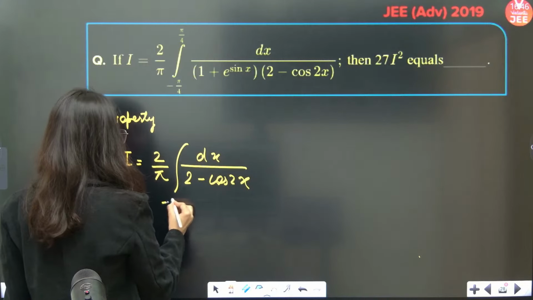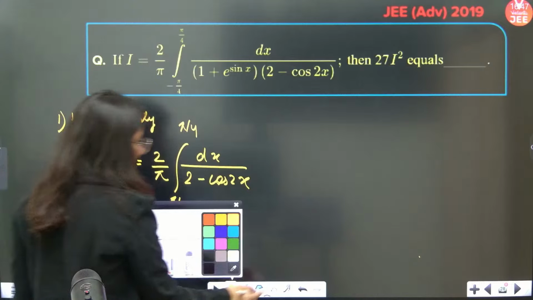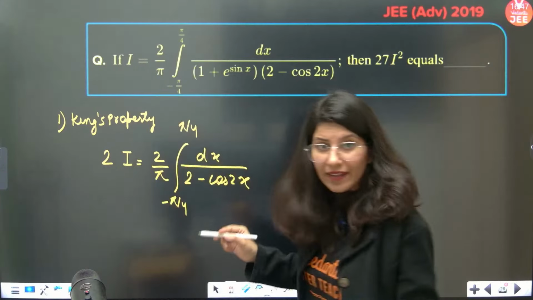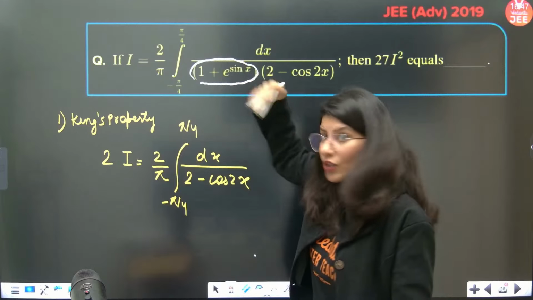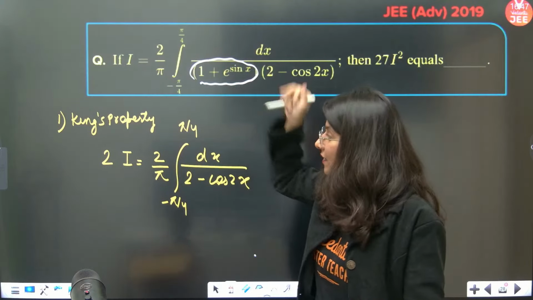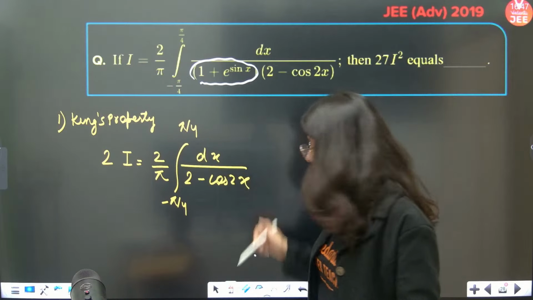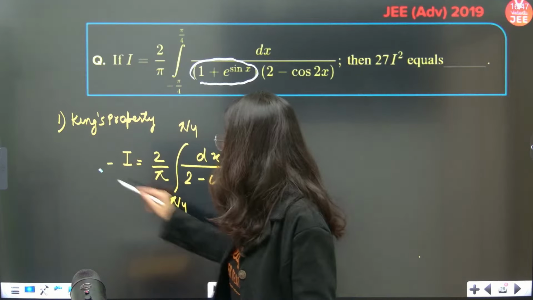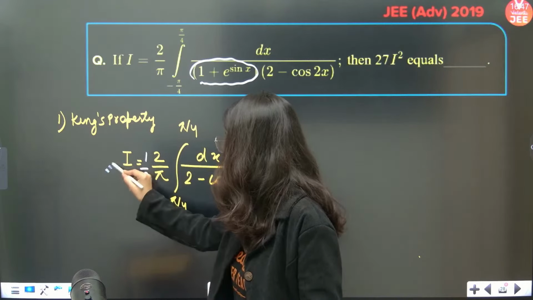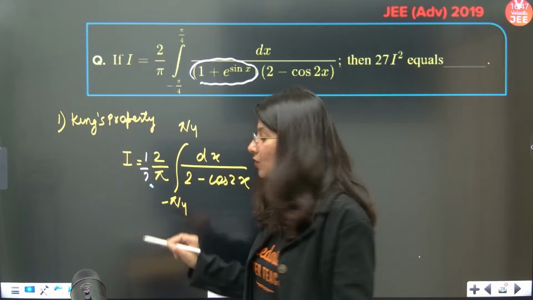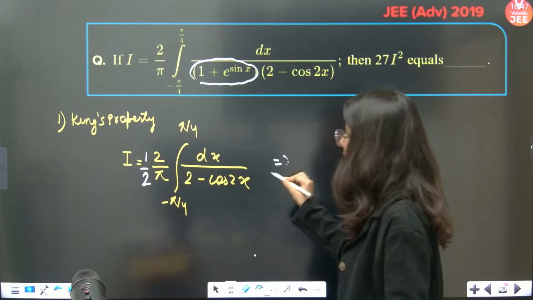Now you will be asking, ma'am, which shortcut have you applied? I will give you the shortcut right away. The moment you apply King's property, this expression will go away, and the whole integral will get divided by 2, so you get 1 by 2 from here. This is the shortcut. Anybody who is not aware of the shortcut can tell me in the chat box. Okay.